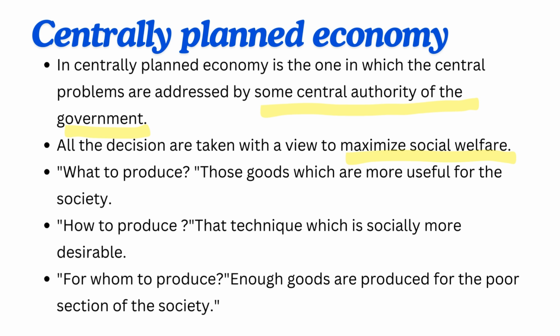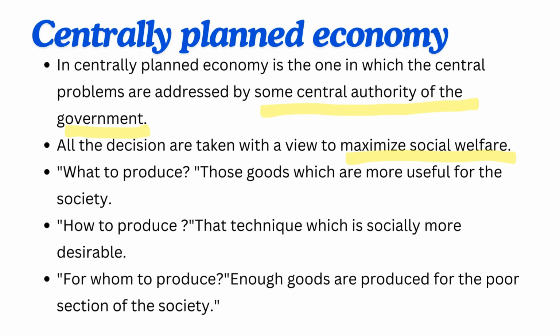The other type of economy is centrally planned economy or command economy. So, in centrally planned economy, as the name suggests, the central problems are addressed by some central authority of the government. Unlike the market economy, here all the decisions are taken keeping in mind the aim to maximize social welfare. So, the first aspect of the economic problem was what to produce.